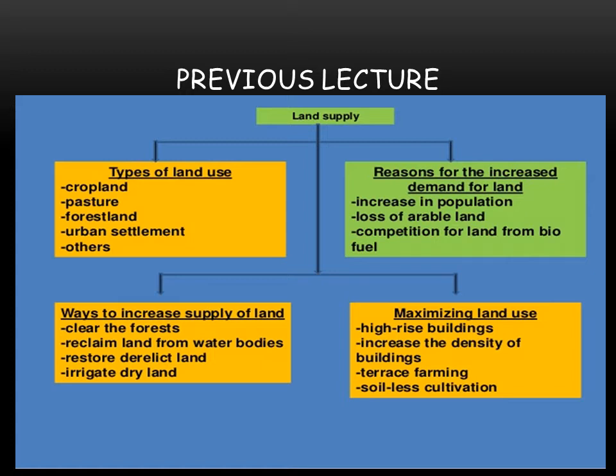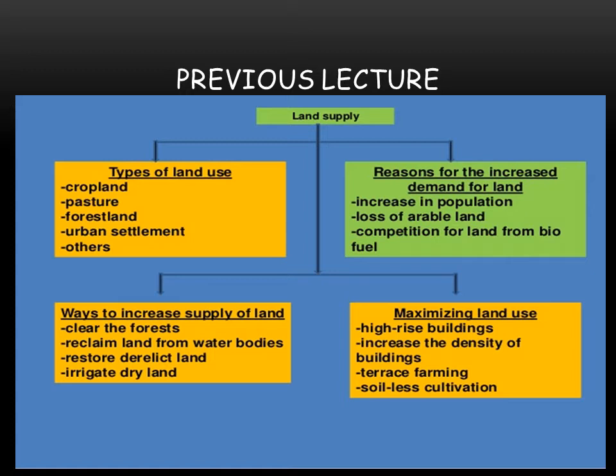One of them is the clearing of the forest. This is the common and easiest way, or we can say cheapest way, to increase the land supply. Then reclaiming land from water bodies, and reclaiming the land that is used for mining purposes.